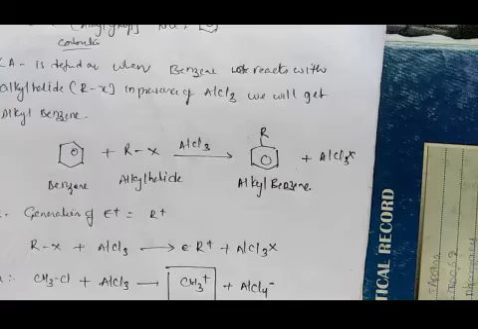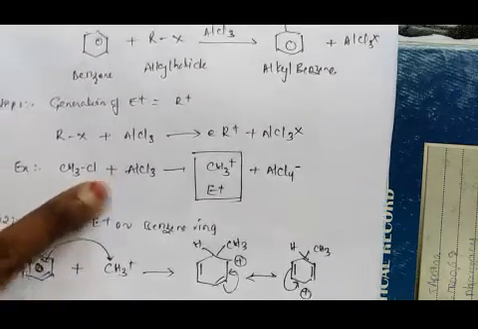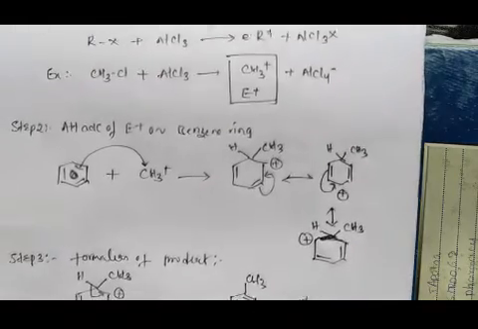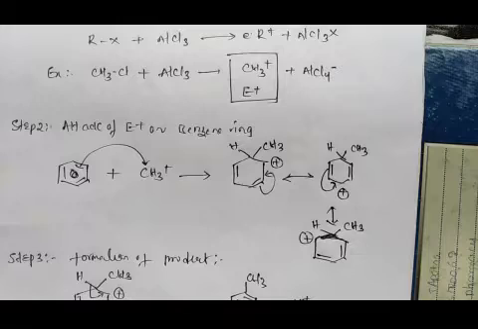So the first step is generation of the electrophile, I represented here, and step 2 is the attack of electrophile on benzene, I represented here, and then formation of product and formation of the catalyst. This is the Friedel-Crafts alkylation.